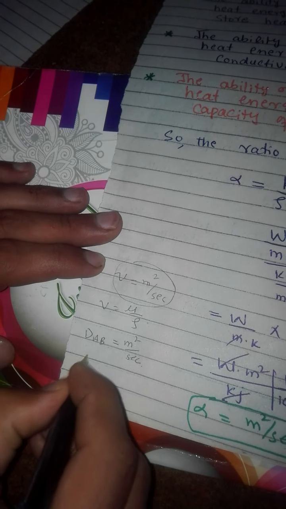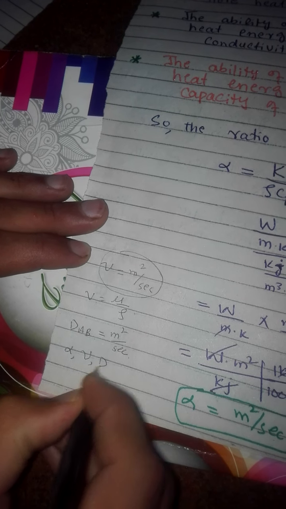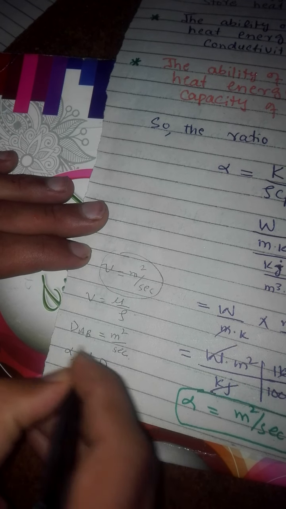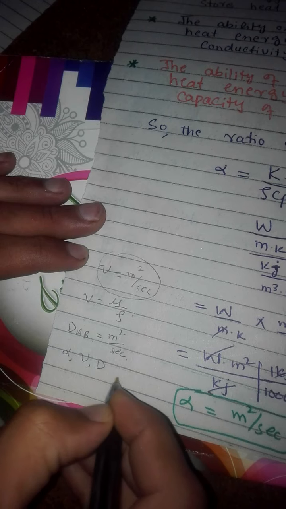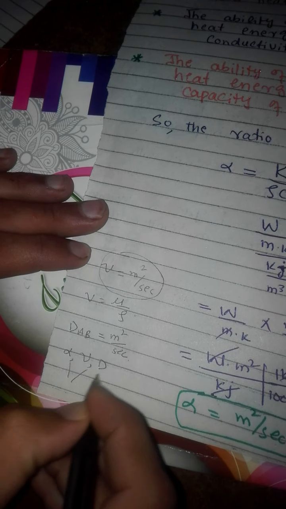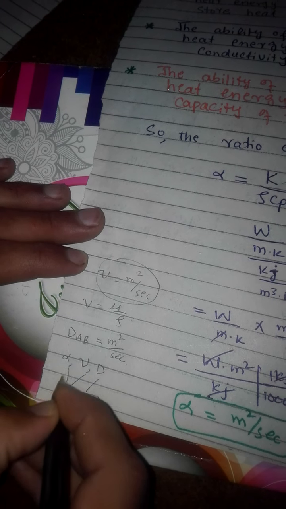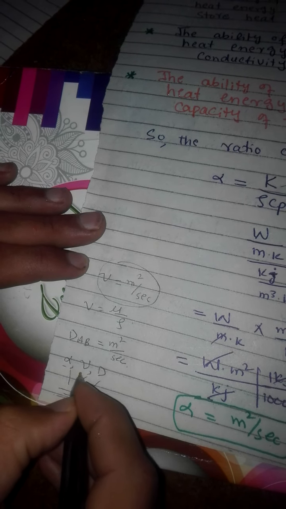So thermal diffusivity, momentum diffusivity, and mass diffusivity are quantities which have similar unit, which is meter square per second. These all quantities we will discuss in molecular transport of heat, momentum, and mass.